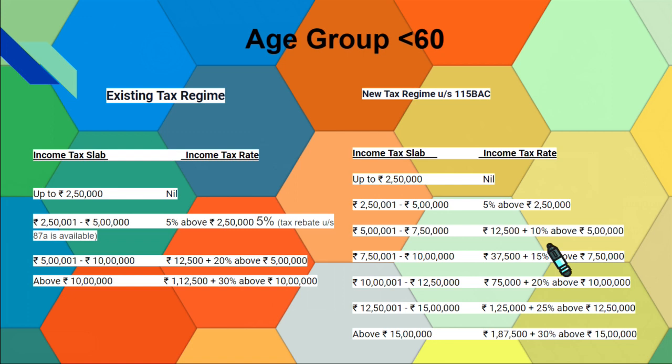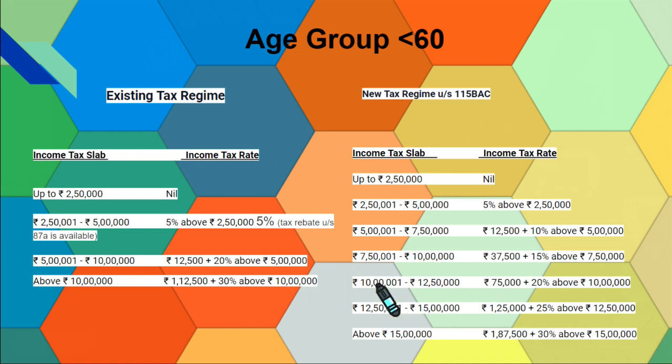So 12,500 plus 25,000 becomes 37,500 rupees. For 7,50,000 to 10 lakh, you have to add 15%. Then there is a difference of another 2,50,000. So 37,500 plus 15% of this amount, 37,500, becomes 75,000.